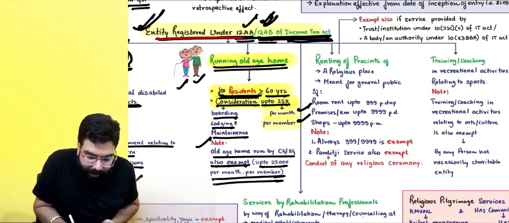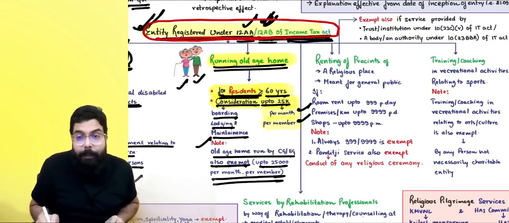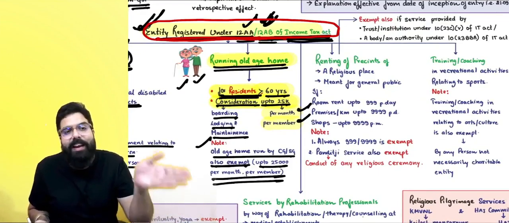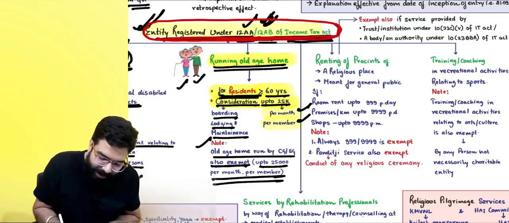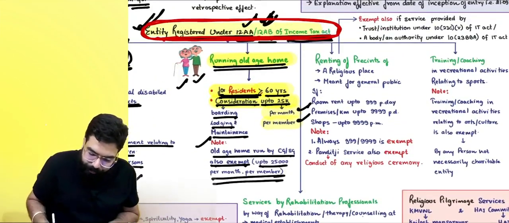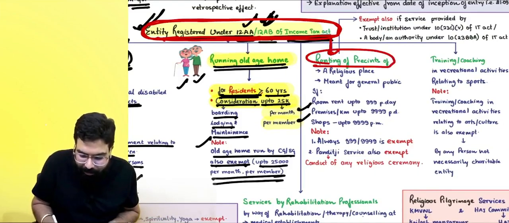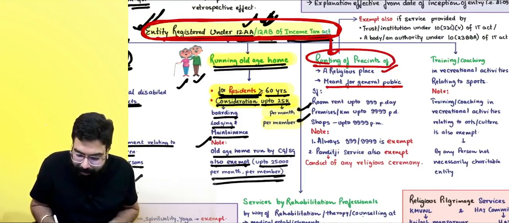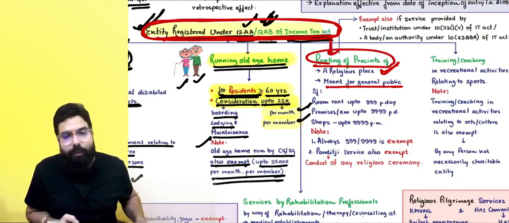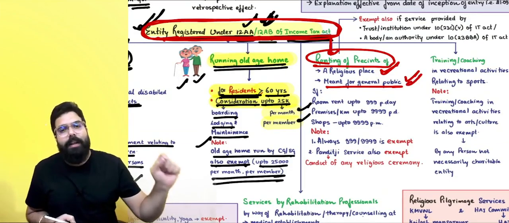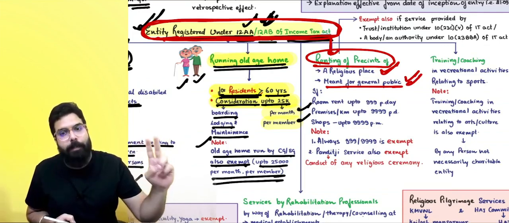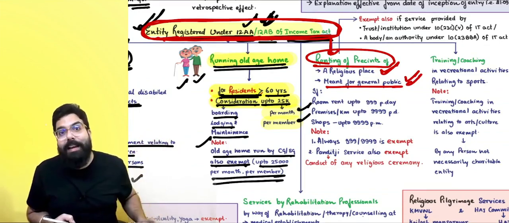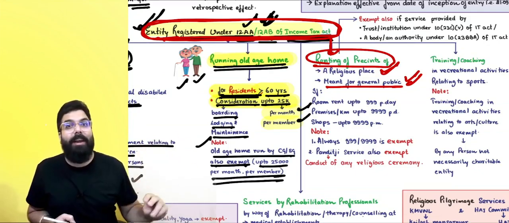The next one is entity registered under 12AA or 12AB. Always remember, wherever it was written 12AA, now they have gone ahead and added the word 12AB also. Okay, sir. Entity registered under 12AA or 12AB, and they are going ahead and renting the precincts of a religious place meant for general public. If the entity is going ahead and charging room rent up to 999 per day, or premises or कल्याण मंडपम के लिए 9999 per day, or shop के लिए 9999 per month, then the amount shall be exempted.